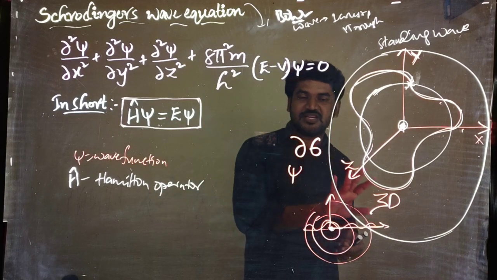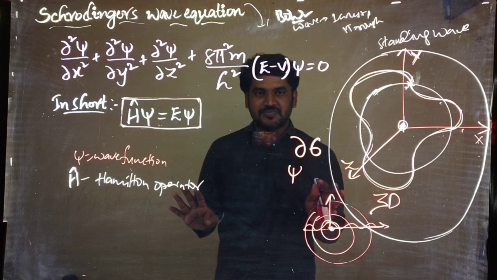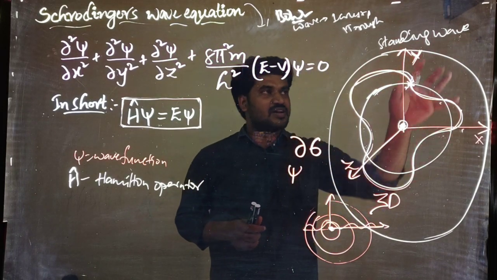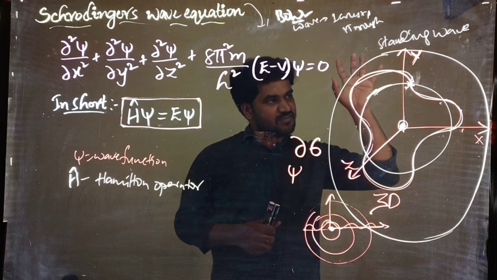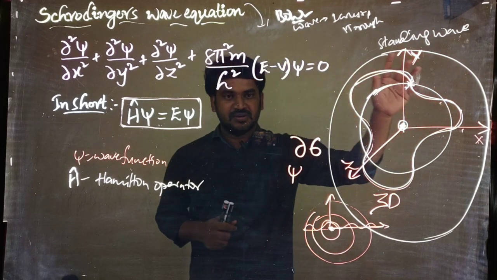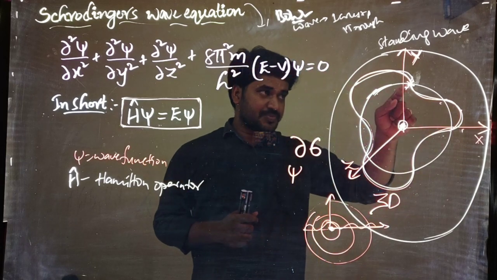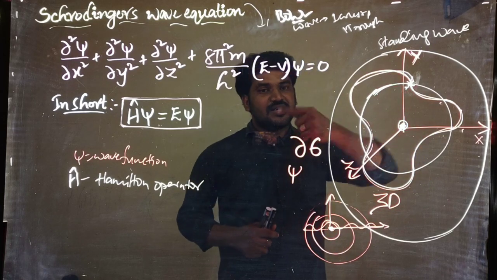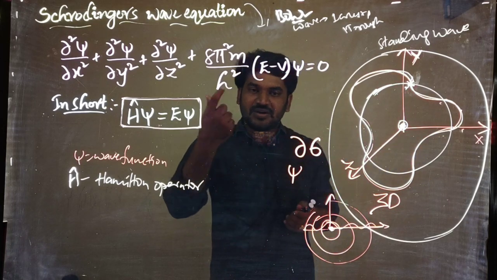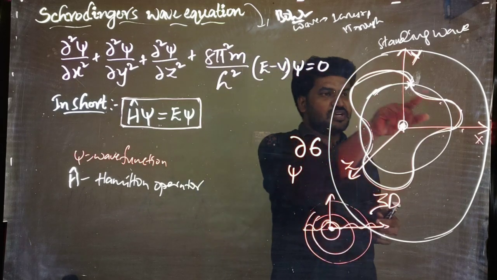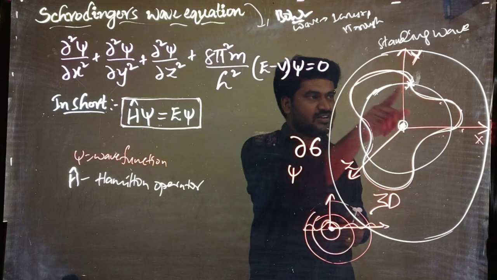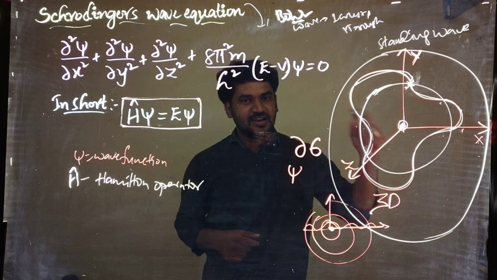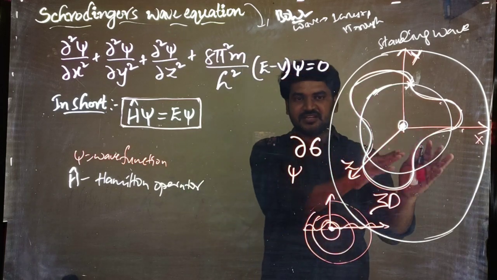Simply, children, remember one thing: Schrodinger gave a wave equation that depends upon his consideration of the electron as a standing wave. Standing wave means the wave will be there only, it will not move further. That means the starting and ending points of the wave will be similar, right? So by this way you can quantize. Quantize means quantity, the number of waves, right? That means we are quantizing the energy, so that we can measure the energy of the system.